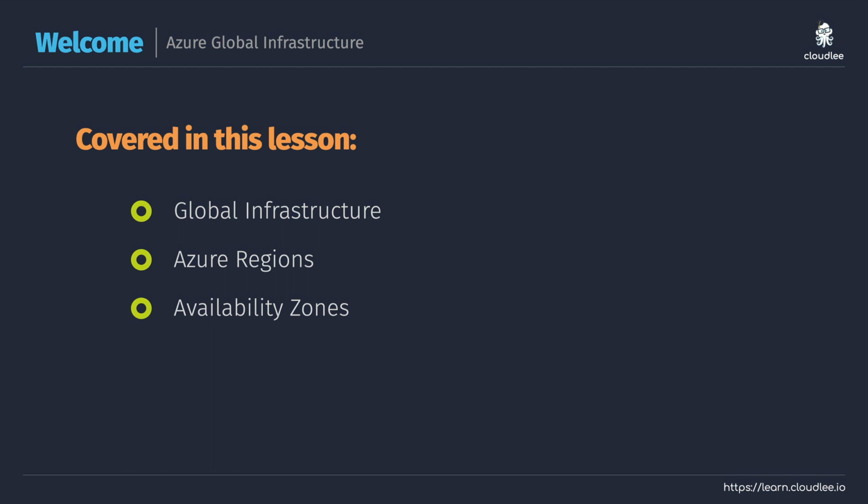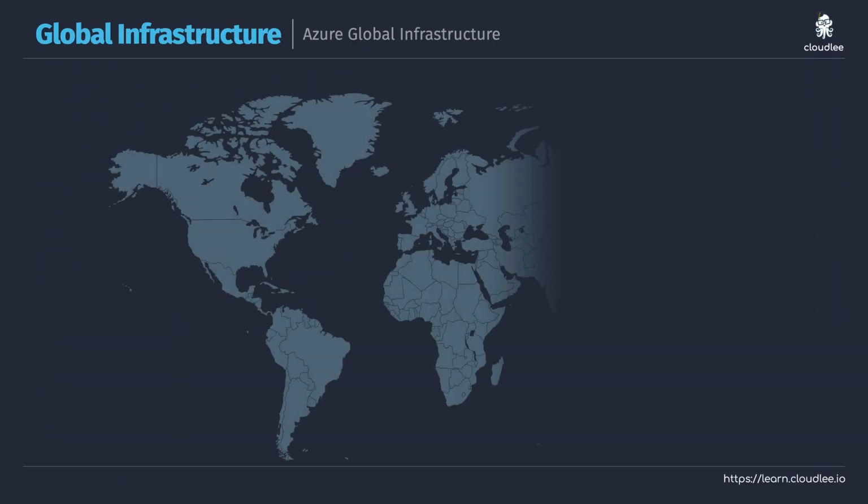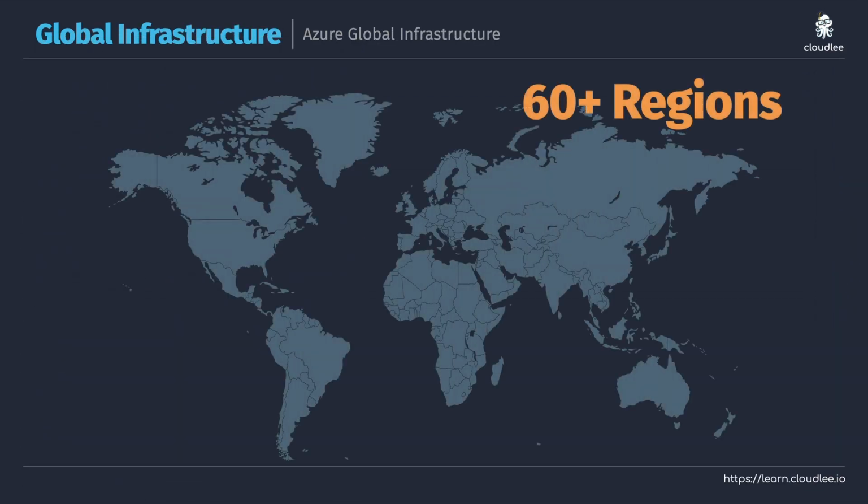So first things first, Microsoft's global infrastructure. We've spoken about how Microsoft is a public cloud provider available all around the world. And what does all around the world mean? Well, it means over 60 regions where you can go and deploy services to Azure. So whenever you go to deploy something, whether it's a web application, a server, some data, a database, some artificial intelligence, machine learning, you're going to pick a region to deploy that service to.